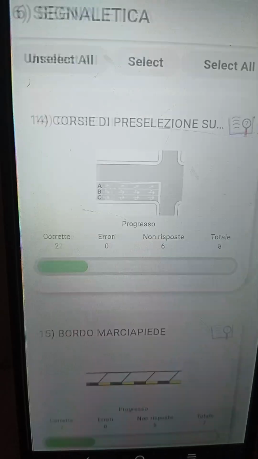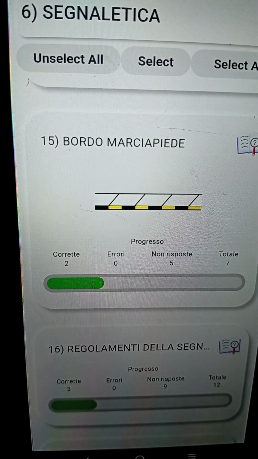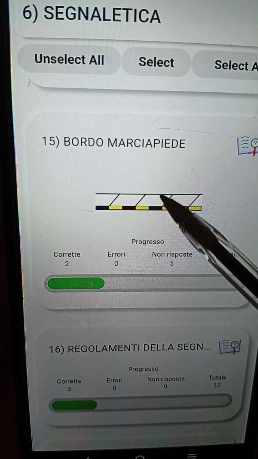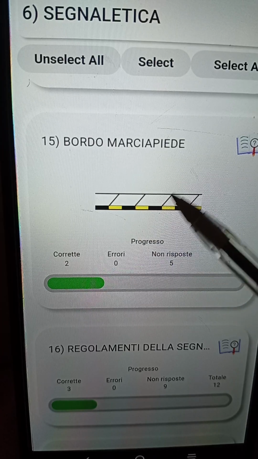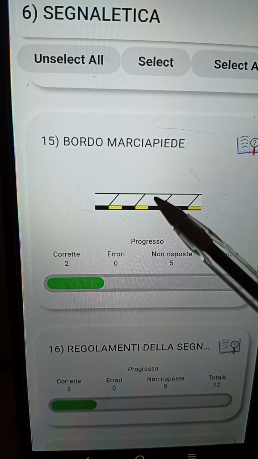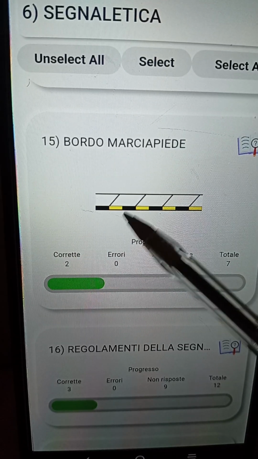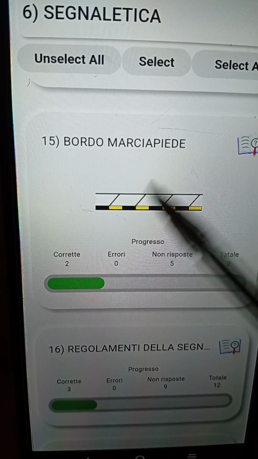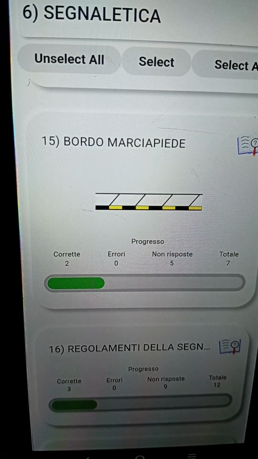Okay, andiamo avanti. Let's go. We have to be very, very fast. Let's go to the next one. The next one is talking about marciapiede. According to what I said initially, this part of the road, the top part, is where the pedestrians circulate. You understand? So that part is meant for what now? A walkway or walk path, which is called the marciapiede. Stare attenti, ragazzi. We already know the meaning of the colors. The black and the yellow symbolizes what? Divieto di sosta, which means that you cannot park, but you can stop.